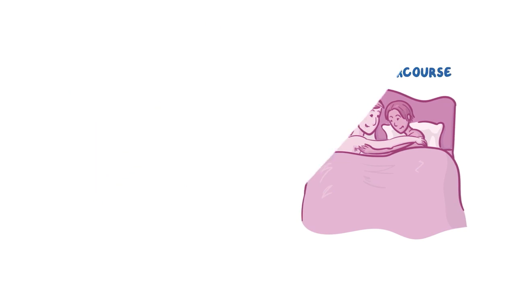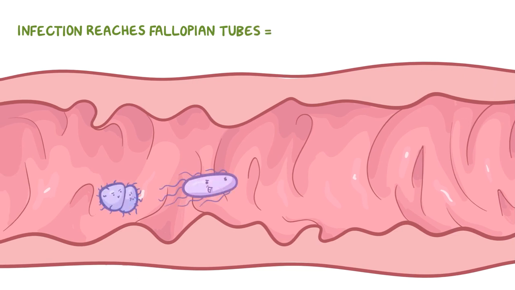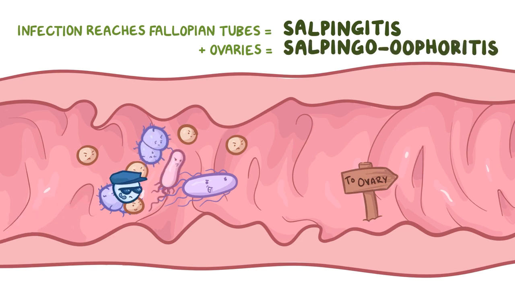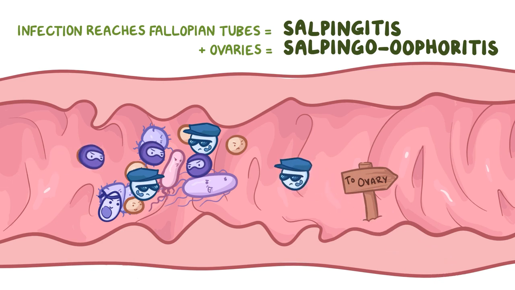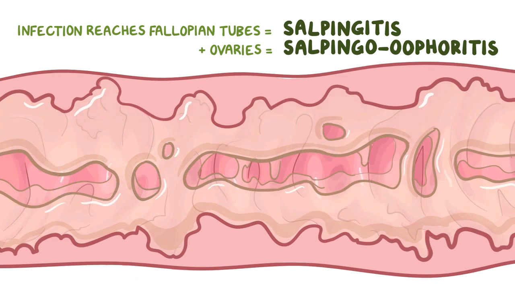Now, PID is most problematic when the infection reaches the fallopian tubes, in which case it's called salpingitis. If it also affects the ovaries, it's called salpingo-oophoritis. The infection triggers a response from the body, which sends in neutrophils, plasma cells, and lymphocytes into the fallopian tubes. That sounds like a good thing, right? But this actually damages the tubal epithelium, and the tubes become filled with pus.